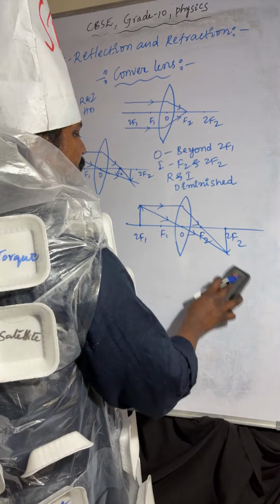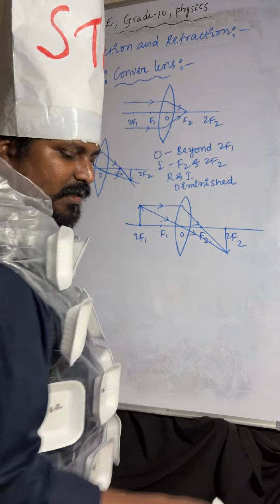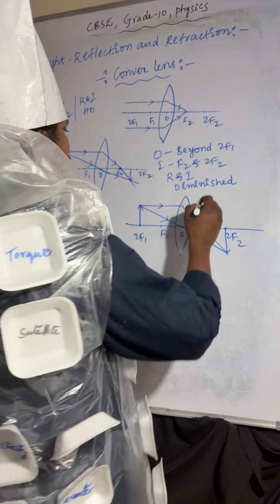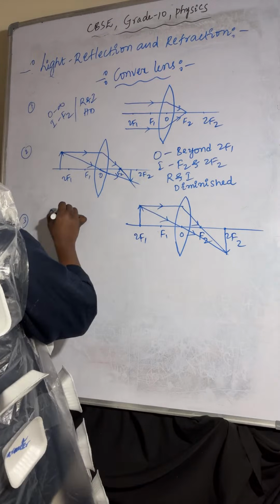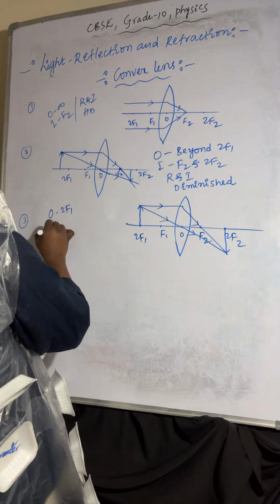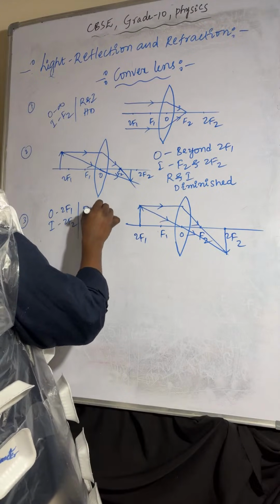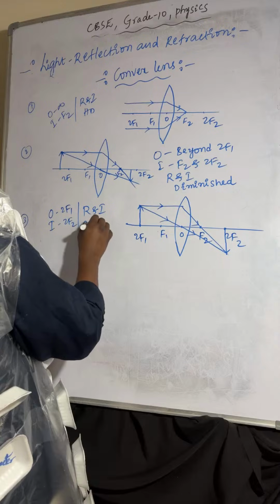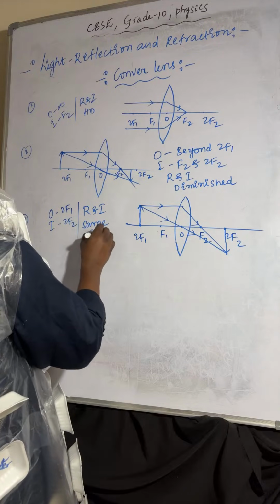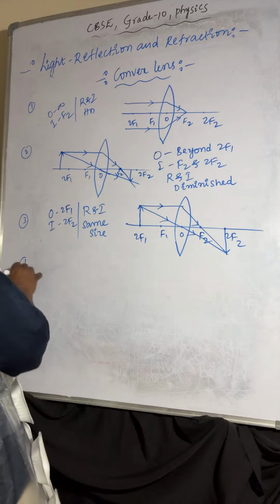Nature of the image is real and inverted. Size of the image is the same size.